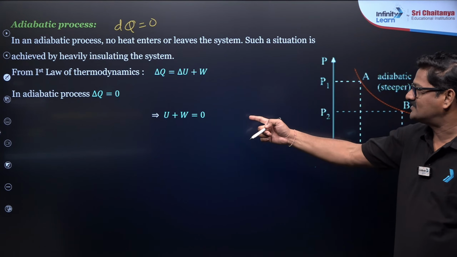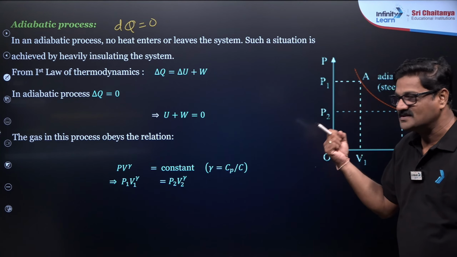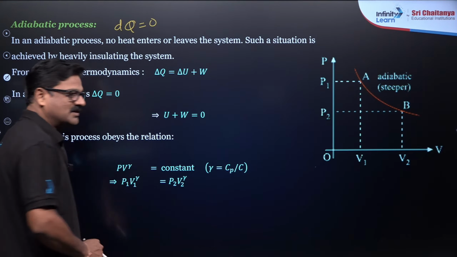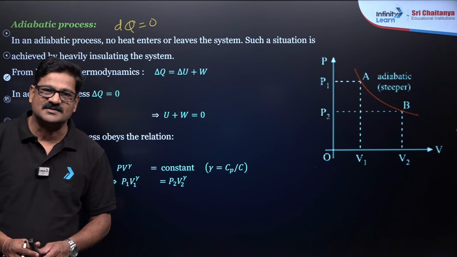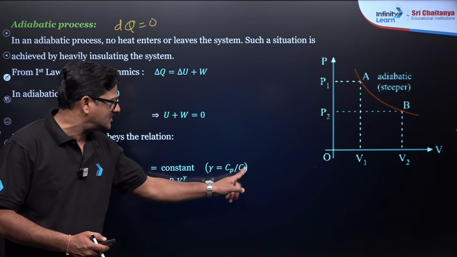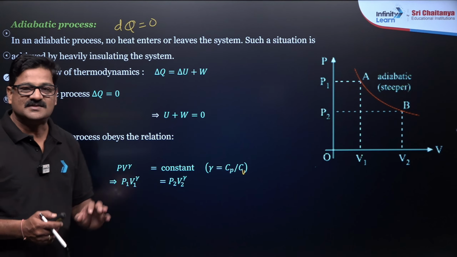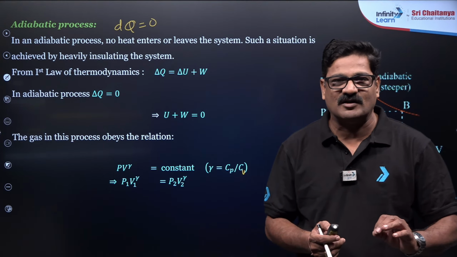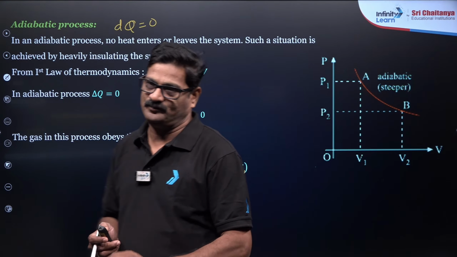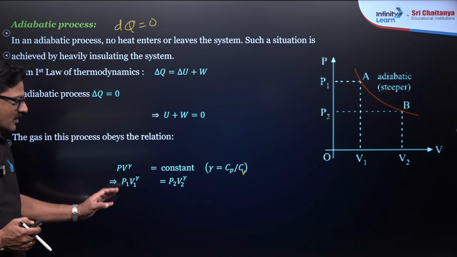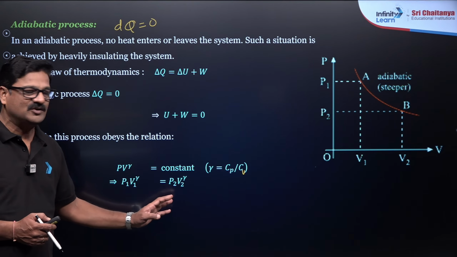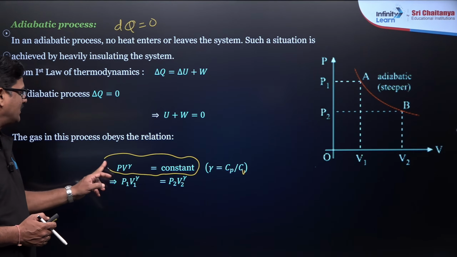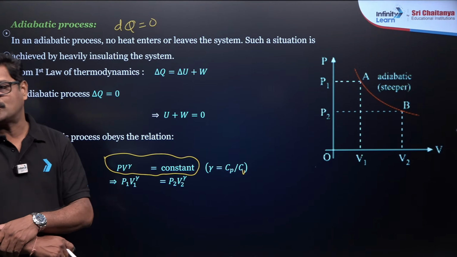And you can say for this adiabatic process, PV to the power gamma is going to be constant. What is gamma? That is called Poisson's ratio between Cp and Cv. What is Cp? Cp is molar heat capacity at constant pressure, Cv is molar heat capacity at constant volume, and P1 V1 to the power gamma is equal to P2 V2 to the power gamma. I want to say which of the following is true for the adiabatic process. PV to the power gamma is going to be constant.